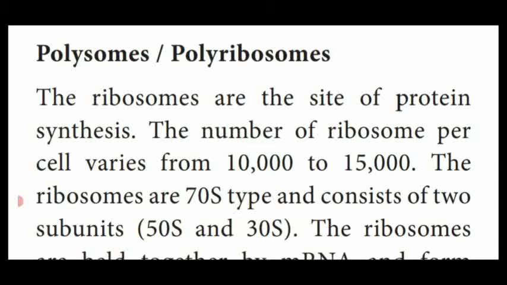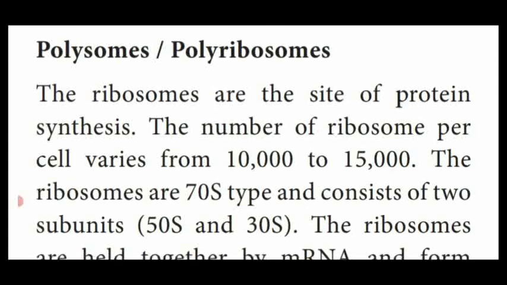In the higher plants and animals, they are having 80S type of ribosome, that is 60S and 40S. But bacteria is the lower prokaryotic unicellular organism which contains 70S type of ribosome which contains two units. The larger unit is 50S and the smaller unit is 30S.